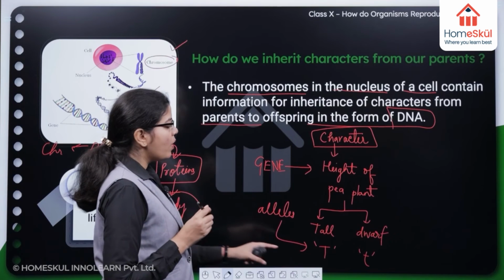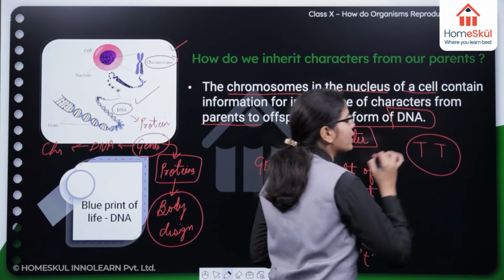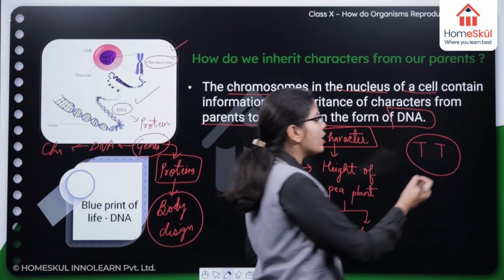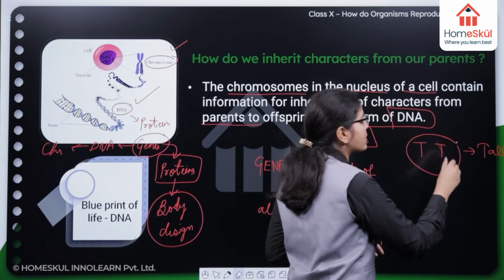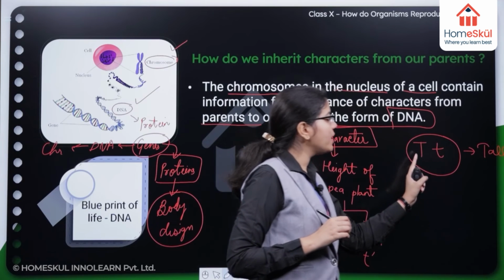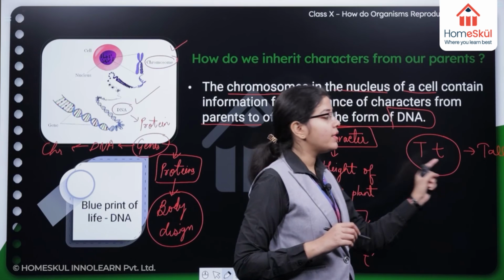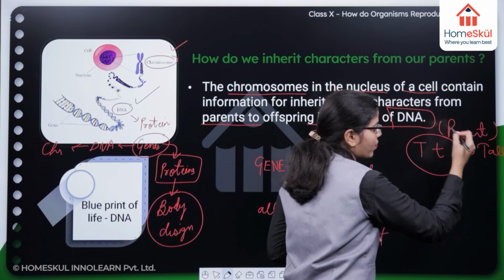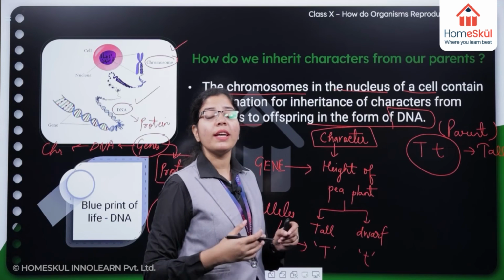Okay. Now, let's suppose that we have a parent cell which has these genes in its DNA. Okay, this is the parent. Now this parent is going to give the information to the offspring.